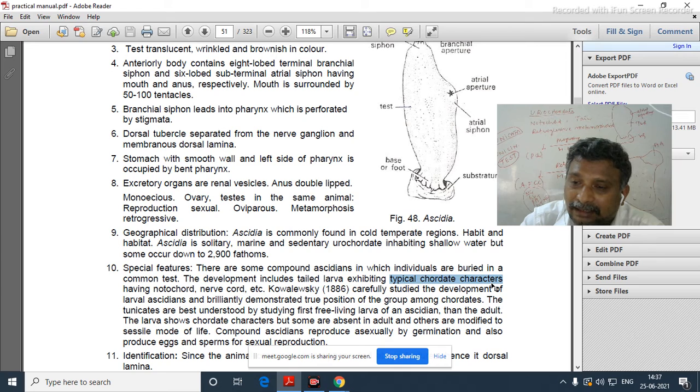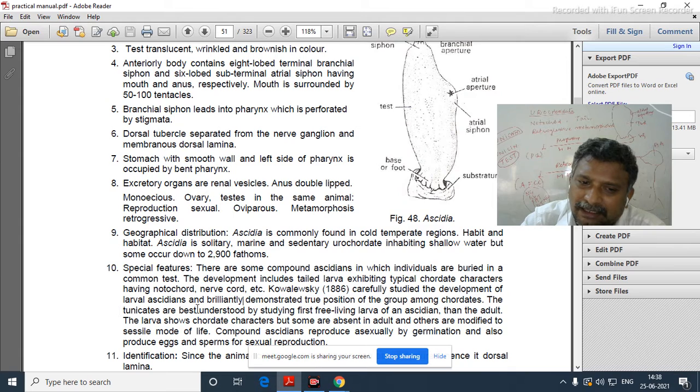I think we already discussed all these things on the board. Having a notochord, a dorsal tubular nerve cord, a post-anal tail, and pharyngeal gill slits more in number, etc. All these are exhibited by the larva. Kovalevsky in the year 1886 carefully studied the development of larval ascidians and brilliantly demonstrated the position of the group among chordates.